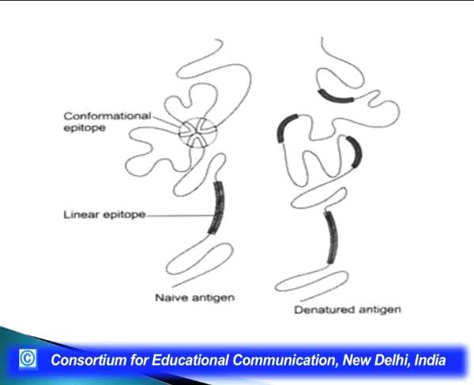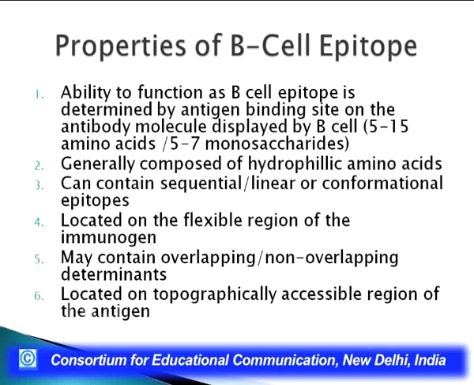If the antigen is in a folded native state, the epitopes would be different, they would be called conformational epitopes. They have come together because of the folding of the protein. However, if we denature this antigen, the epitopes we get would be the linear or the sequential epitopes.